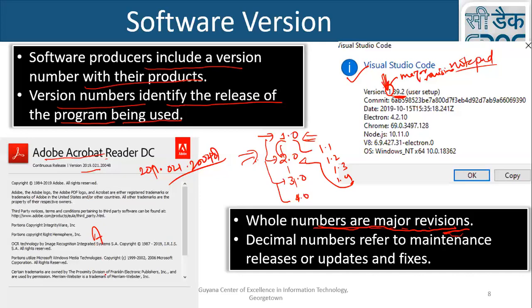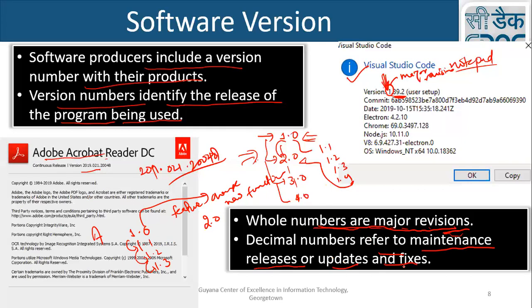I have a software A. If I move from 1.0 to 2.0, there is some feature change, some new functionality. A lot of things change. But between 1.0 to 1.1, 1.2, 1.3, generally there are bug fixes. If any problem is found, it will be reported and then solved, and they release a maintenance release. So these decimal numbers refer to the maintenance releases or updates and fixes.